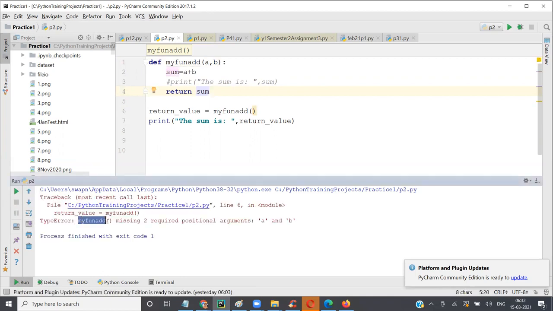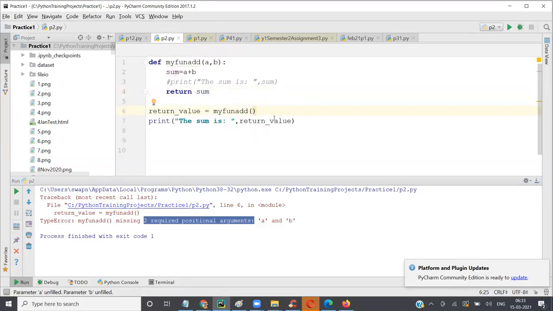It says my fun add missing two required positional arguments, A and B. These are the keywords: two required positional arguments. Required means, as it says, that you need to pass them. So if I say my fun add, I have to say okay.